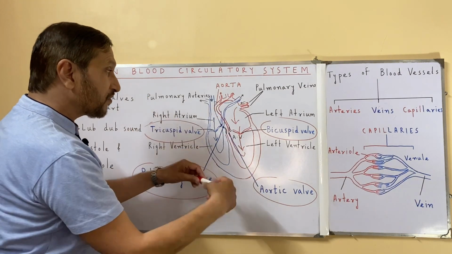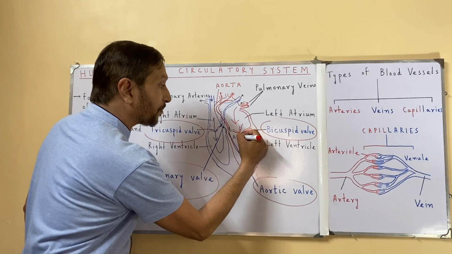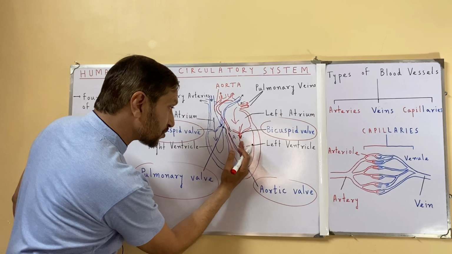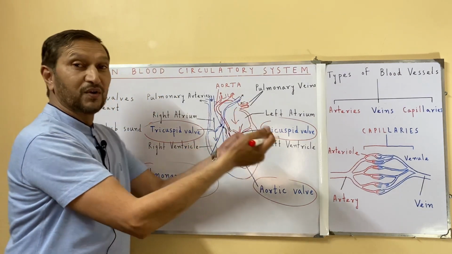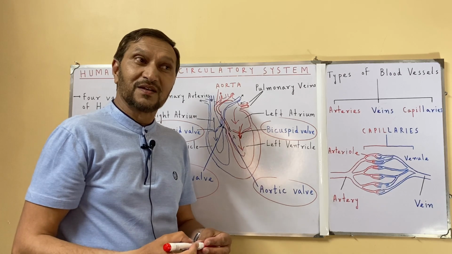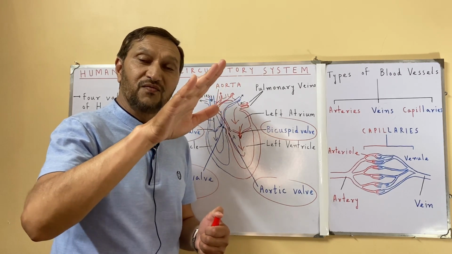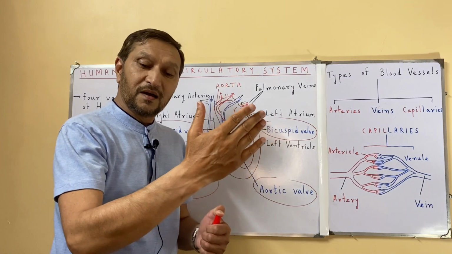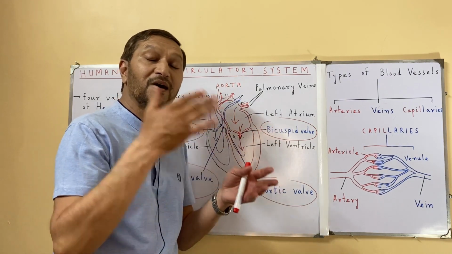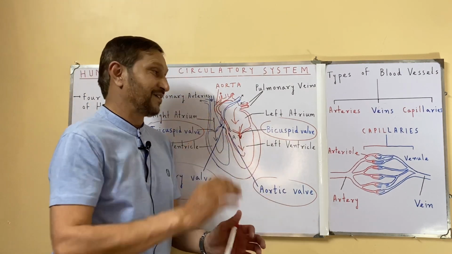Suppose blood is flowing in this direction, then these valves keep open. But when the blood tries to flow back, the valve will close. It is like the valves in tires, which do not let the air come out. If we are filling air in the tire, it allows the air to come in, but it does not allow the air to flow back. The same is the function here.